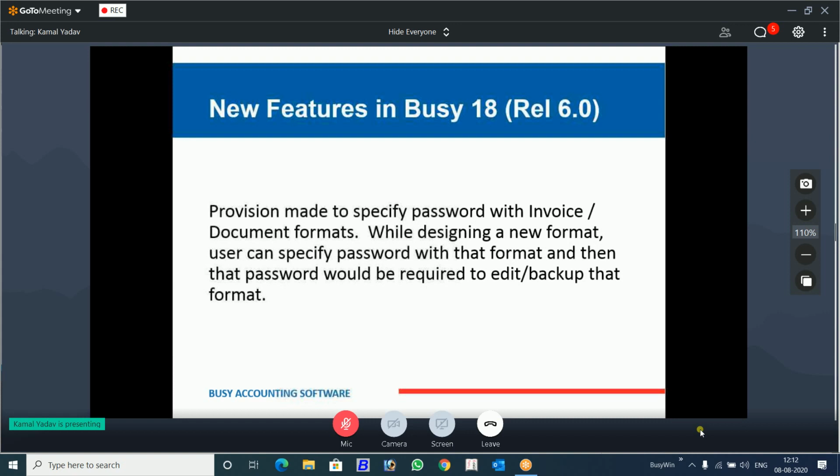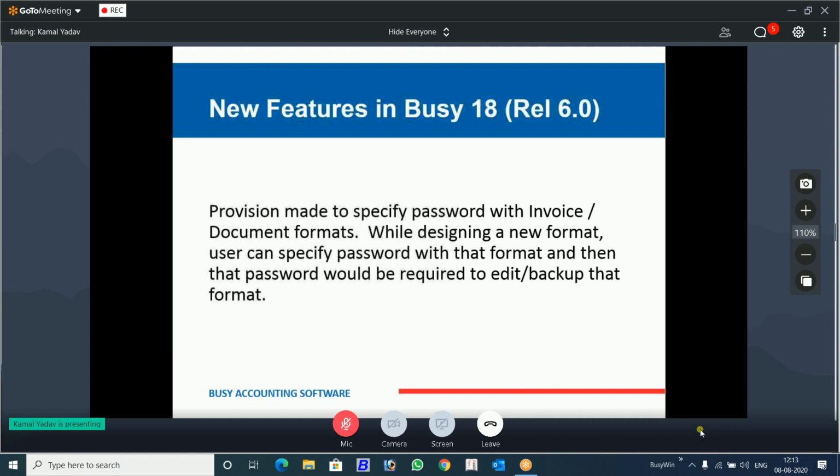Now another very important thing: we have provided a password for the invoice document format. This is very useful for our partner community when they go for implementation. Before implementation, on demo, they design the format, they do everything. Now the client might take software from somebody else who is giving it at a low price, or he might not buy.